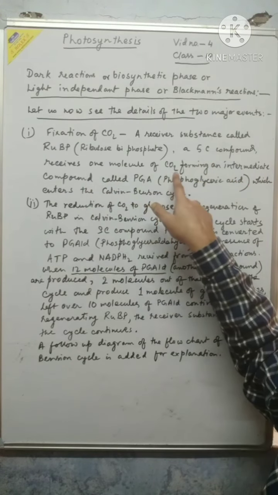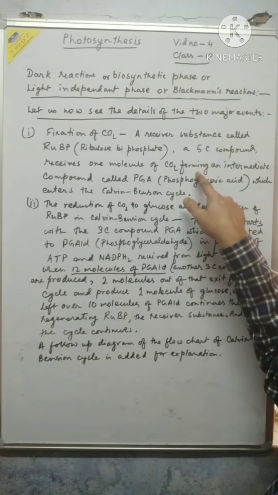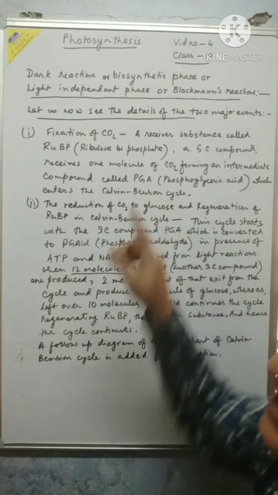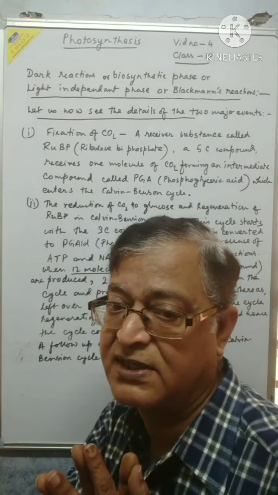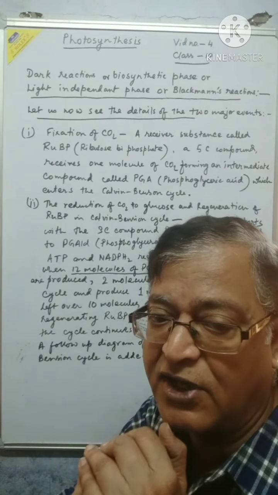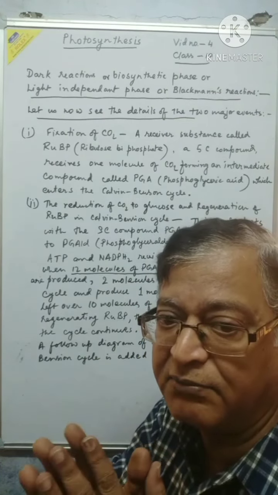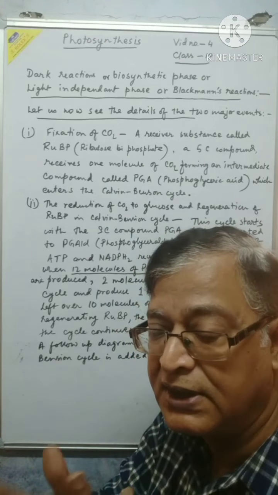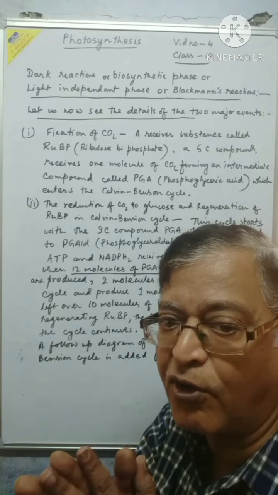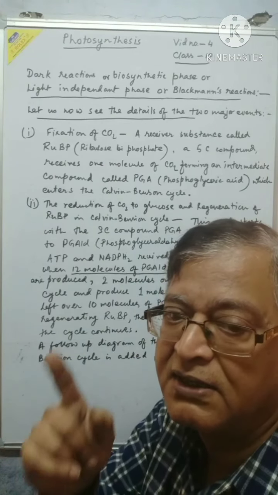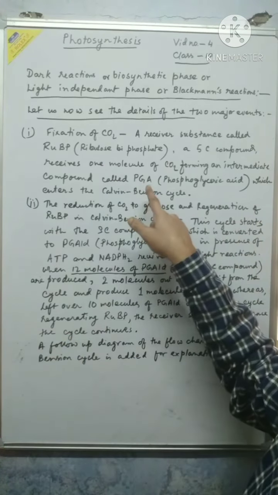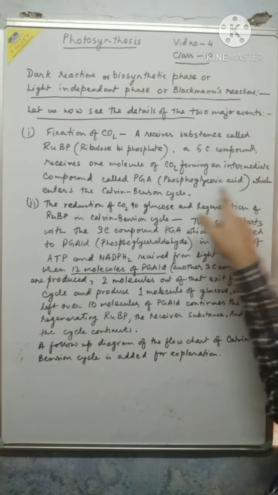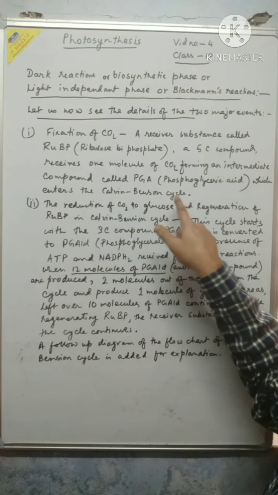It receives 1 molecule of carbon dioxide, forming an intermediate compound called PGA. This is the first thing that happens, the receiving of carbon dioxide. Done by RUBP, a 5C compound, it locks with it and forms PGA, phosphoglyceric acid, which enters the Kelvin-Benson cycle.